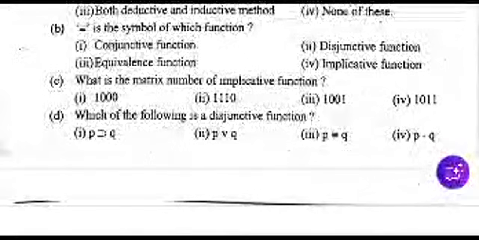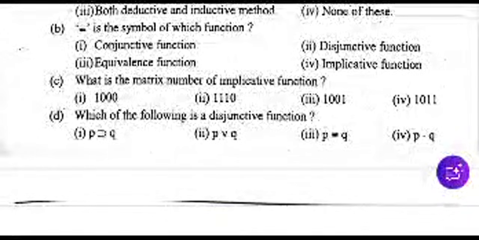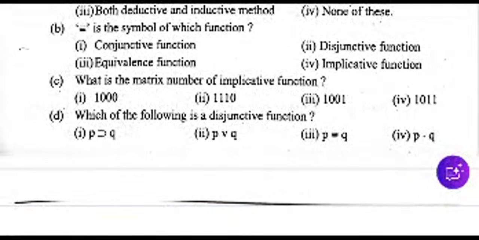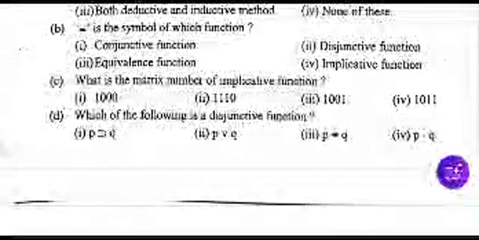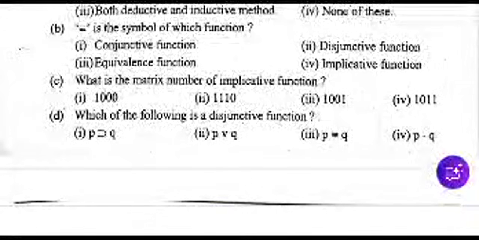Next question. What is the matrix number of implicative function? 1000, 1110, 1001, or 1011? Matrix number of implicative function. This one, 1011. The answer is this. Matrix number of implicative function.